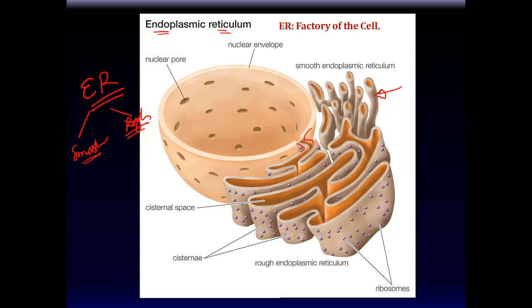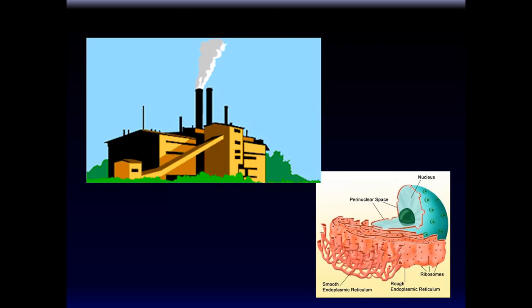The reason it looks rough is because ribosomes are attached to those tiny things. Ribosomes are the ones that make the proteins. So endoplasmic reticulum that has ribosomes attached to it is called rough endoplasmic reticulum. Without them, it's smooth endoplasmic reticulum. Now, why are ribosomes so intimately associated with the rough endoplasmic reticulum? Because many times once they make the protein, they deliver it inside the endoplasmic reticulum, where the protein is further modified and packaged so it can be delivered to wherever it needs to go.